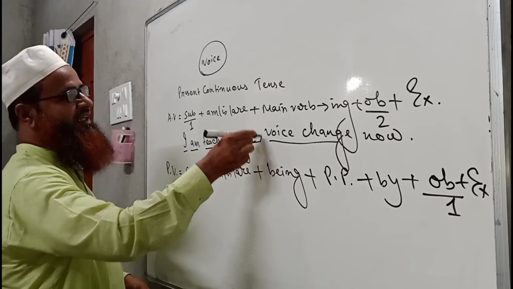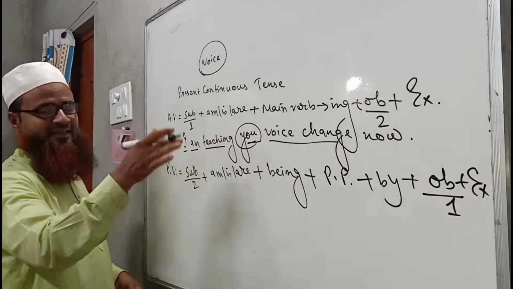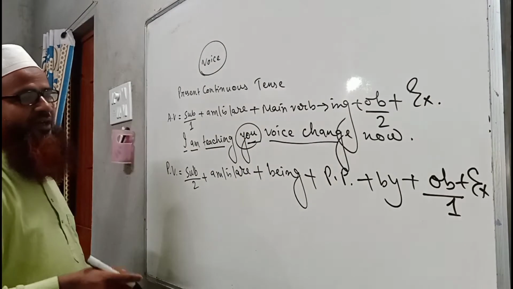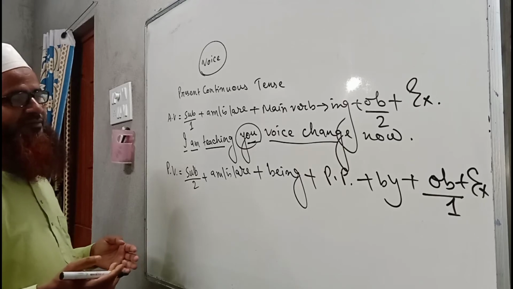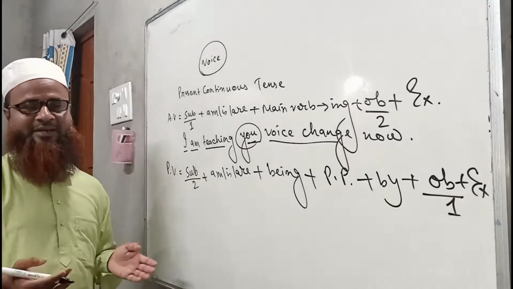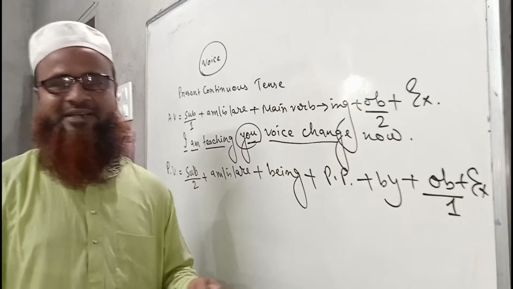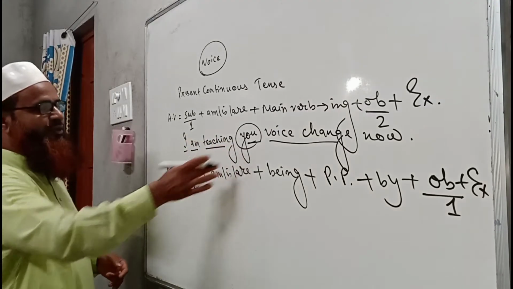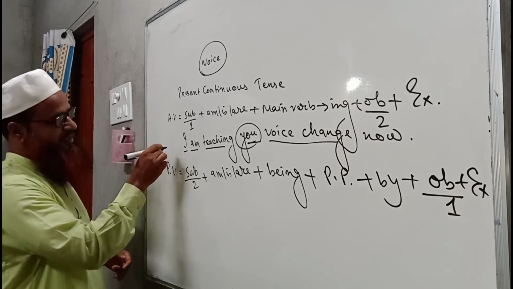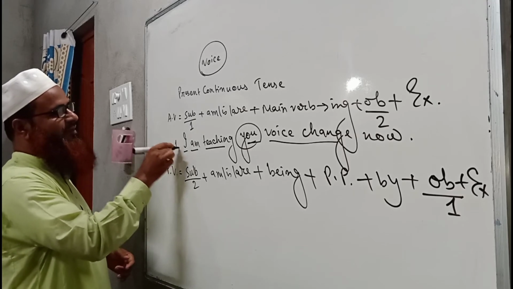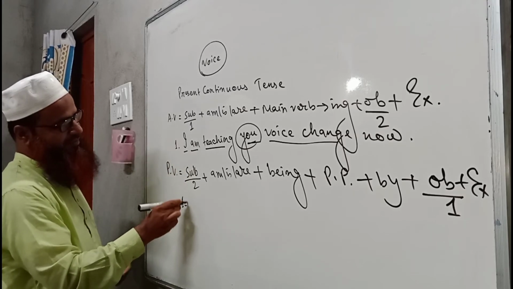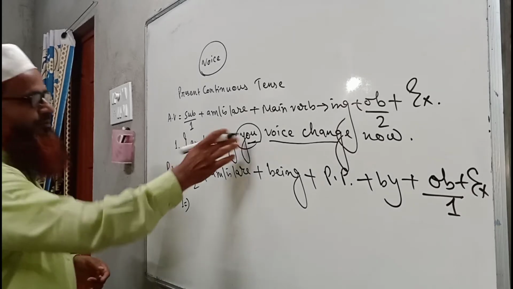Here this is an object, you. There are two objects in this sentence, we know it. So we will try to change its voice from active to passive twice, because we have two objects here. First we will take this you. So this one I can say number one. So this one number one implies you.